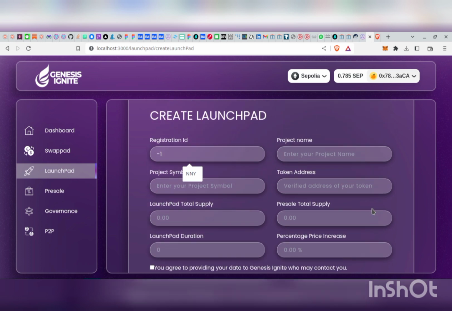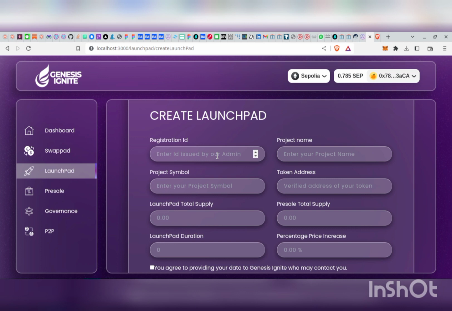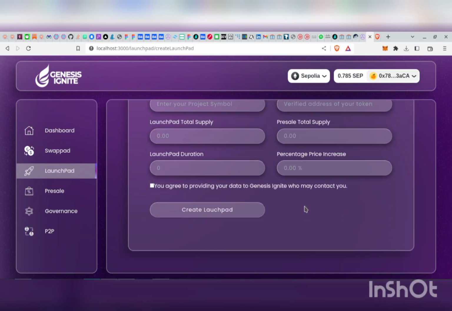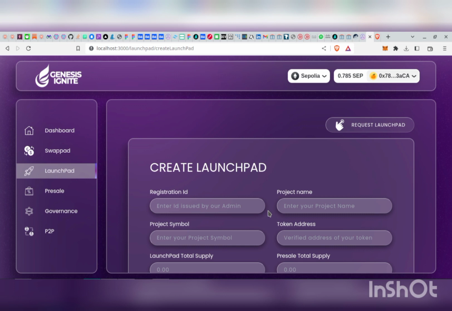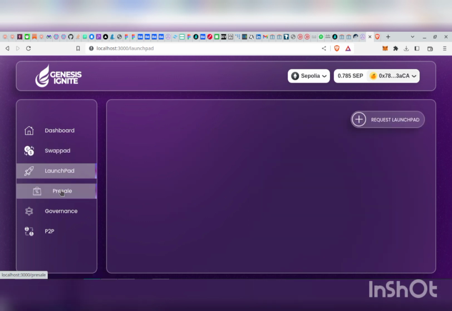Then create a launchpad. With the registration ID we give the user, we are mapping the registration ID to the token. So even if a developer loses his registration ID to a different user or a hacker, that person cannot use the registration ID to create a launchpad for a different token. We are doing all this to improve security in our system, making sure we are giving our users the best and most secure experience they can have in any launchpad. So that is what we have so far with Genesis Ignite.